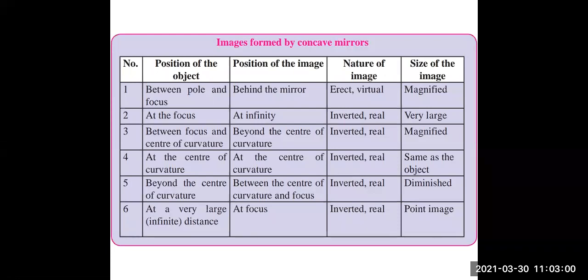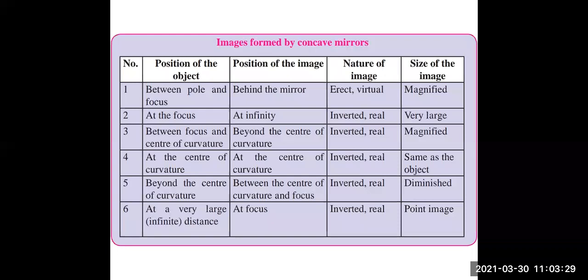So the position of the image is at focus, and the nature of the image is inverted, real, and point size. Now you can just see that in the second point, where the position of the object is at focus, the position of the image is at infinity, and the sixth point which we learned now, they are just interchanged.